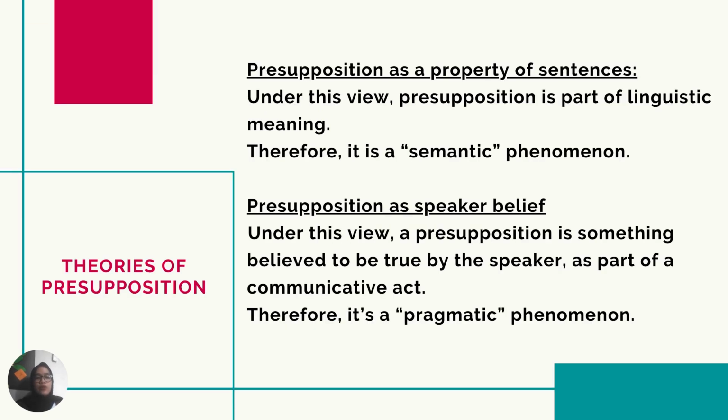And there are theories of presuppositions. There are two kinds of theories of presupposition. The first one is presupposition as a property of sentence. Under this view, presupposition is a part of linguistic meaning. So, in this view, we can consider that it is a semantic phenomenon. And the second one is presupposition as a speaker's belief. Under this view, a presupposition is something believed to be true by the speaker as part of a communicative act. So in this case, we can consider that a presupposition here is a pragmatic phenomenon.